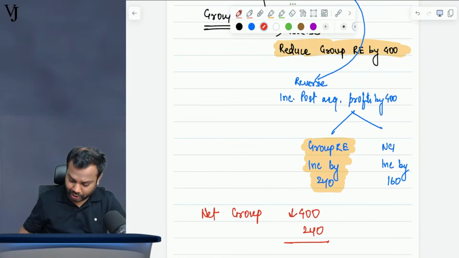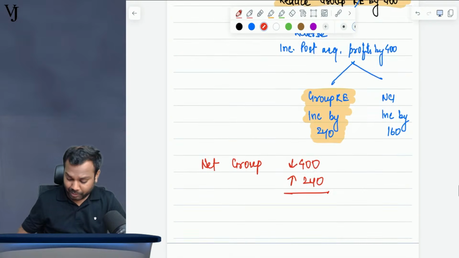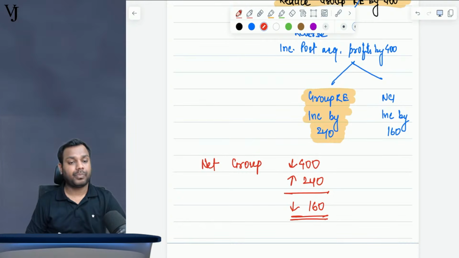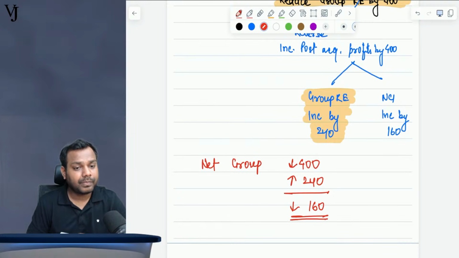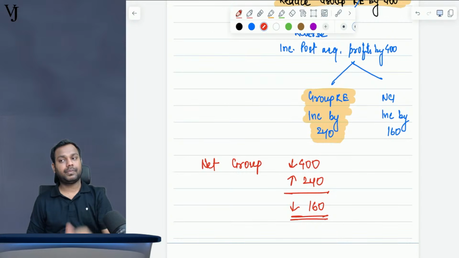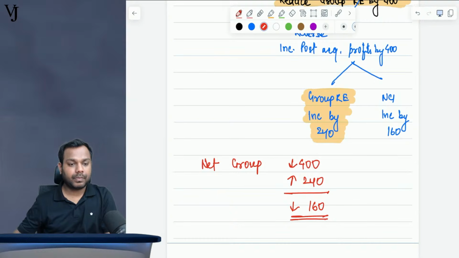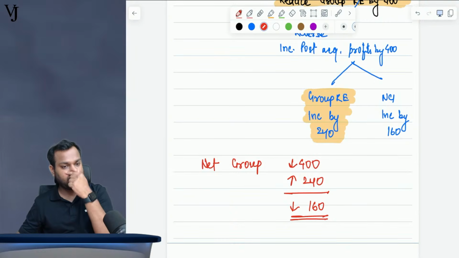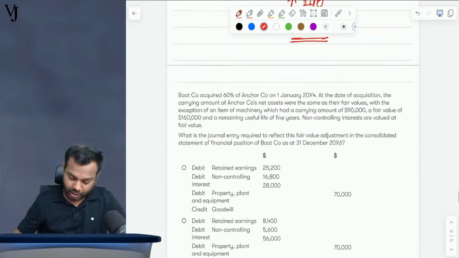Reducing by 400, increasing by 240 means net decreasing by 160. Sorry, my bad. Now is it clear? Now is that clear, Vishnu Priya? Okay, proceeding further.